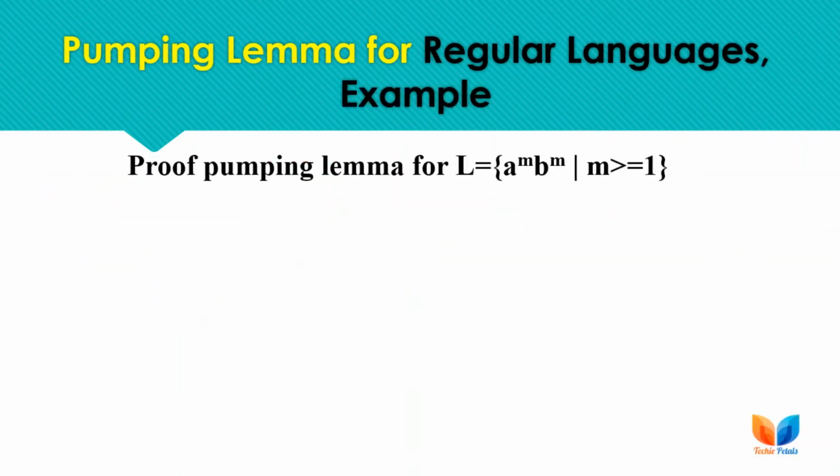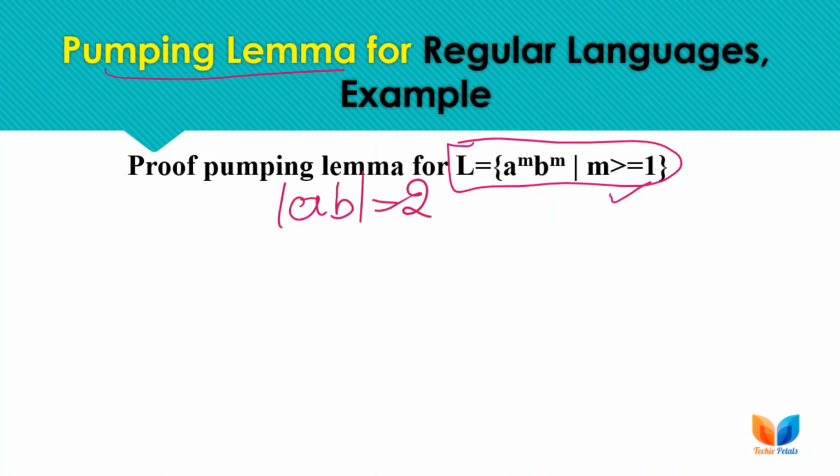Now let's apply the pumping lemma to a given context-free language. We need to prove that this given language is not a regular language with the help of the pumping lemma rules. Here the minimum required string is of length 2, as m must be greater than or equal to 1. So the minimum string is AB and its length is 2. We need to take a sample string whose length is greater than 2, then divide the string into 3 sections x, y and z, and then check the pumping lemma rules.